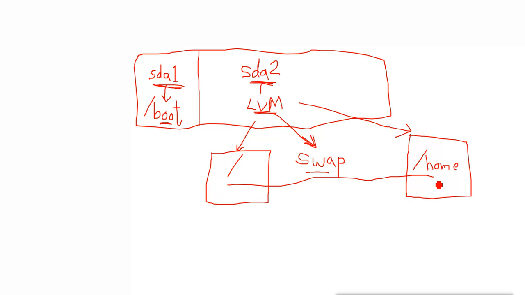So that is what happens when you select automatic partitioning at the time of installation. It is creating LVM in a single disk. It is not using multiple disks.